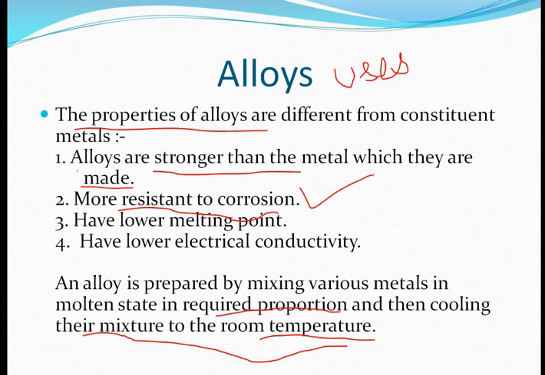Alloys have a lower melting point. It means we can use them if we want them to melt at a lower temperature, and we can modify them into different types of structures. They also have lower conductivity, so we can use them in electrical appliances, where they are very beneficial and cheap for us. They are cost friendly items, and their durability is very high. That's why these alloys are very useful for us.